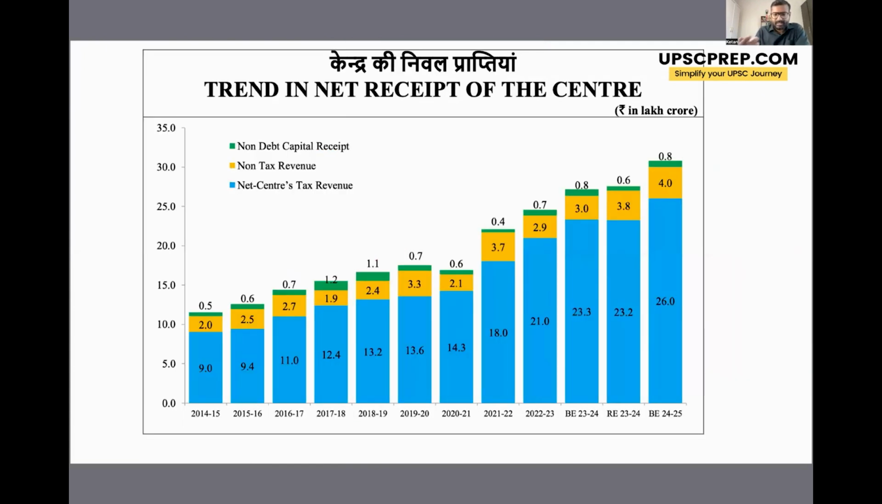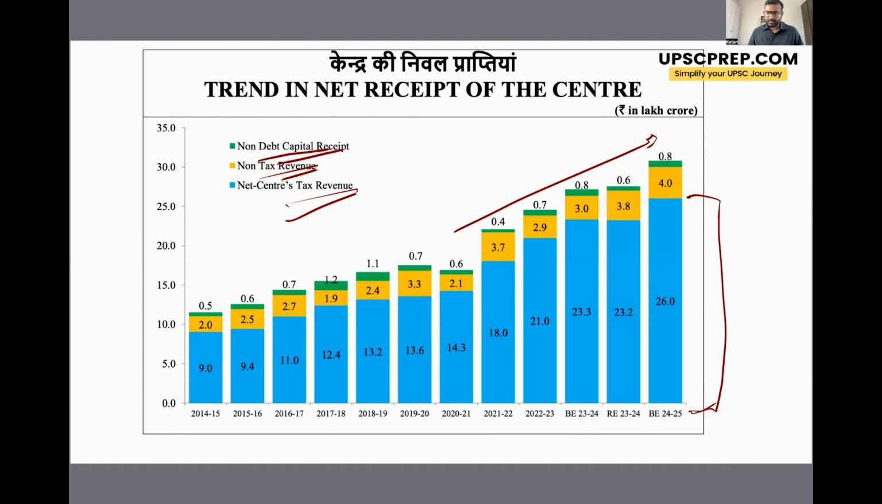Now this graph shows the trend in net receipts of the center. So the total accumulation of tax revenue, non-tax revenue, as well as non-debt capital receipts, right? So as you can see, the trend is towards increasing net receipts for the center. Now a large chunk of center's revenue comes from this blue bar, that is tax revenue, right? And that is why a lot of focus of the government is towards increasing the tax base, increasing tax compliance.